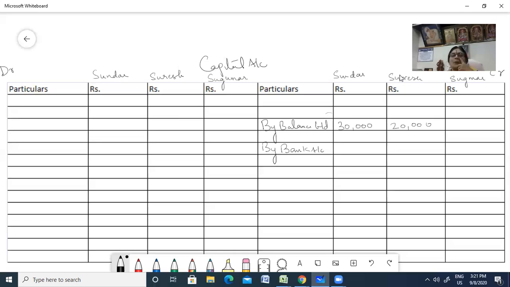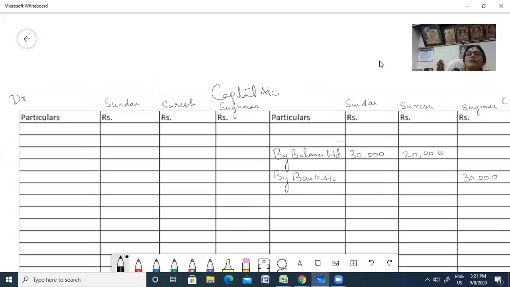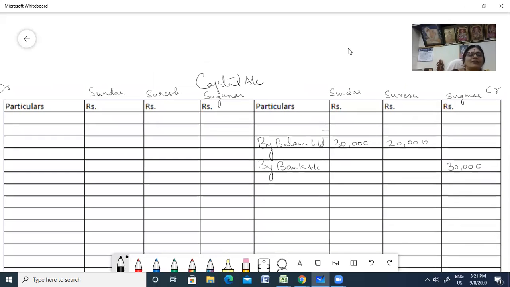Okay. This is your capital account. Now bank. How much is he bringing in? He's bringing in 30,000 as his capital. Okay. So 30,000. All right. So on revaluation, you didn't get a profit, you had a loss, isn't it? So let us go to the answer that we derived for revaluation. To revaluation account, what is the loss you have made? 9,000 and 6,000.